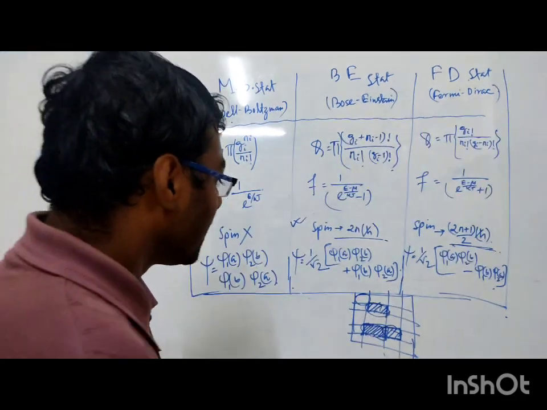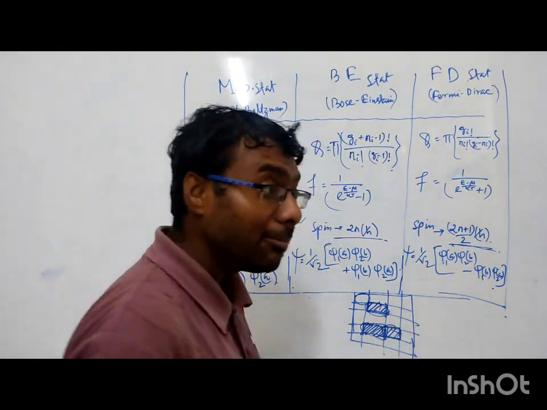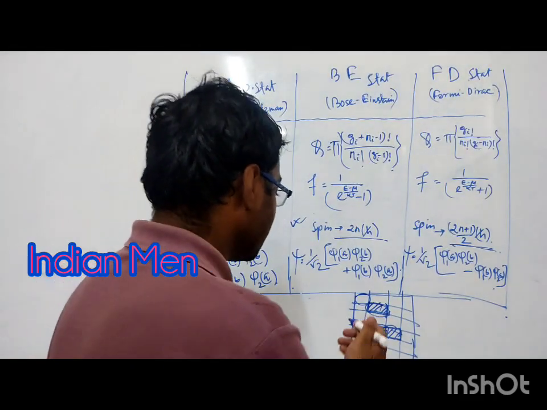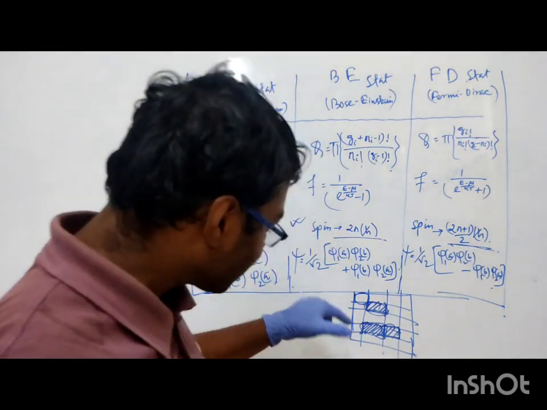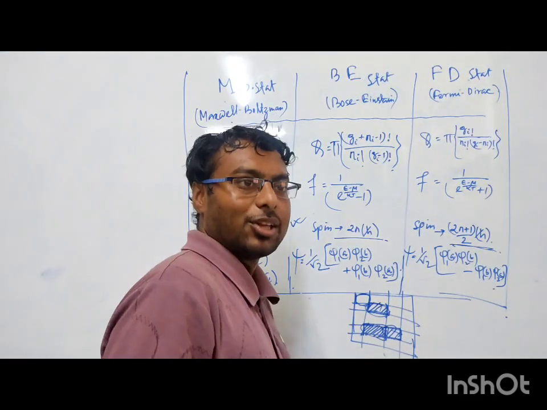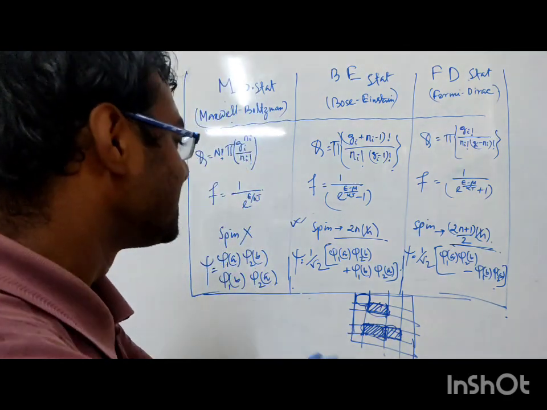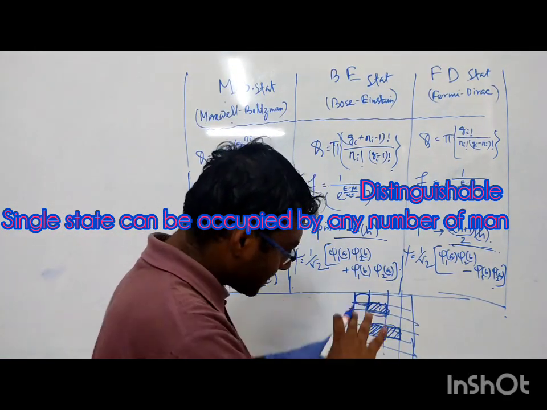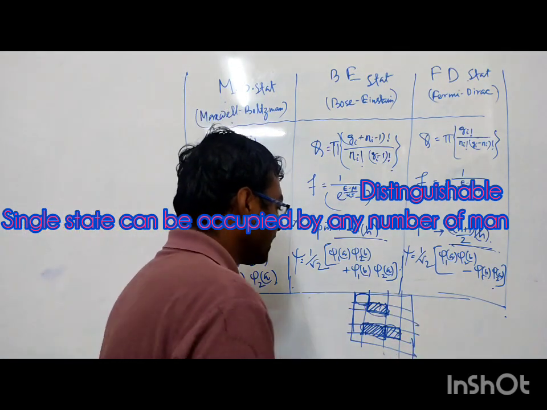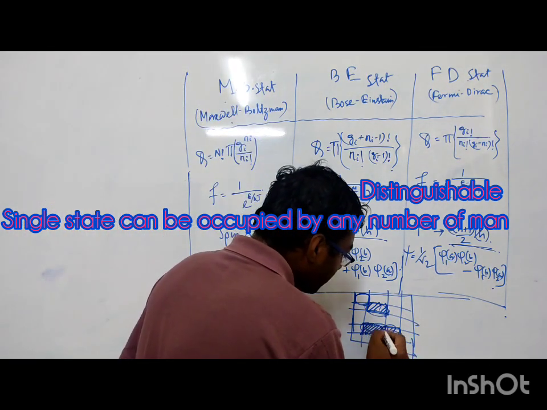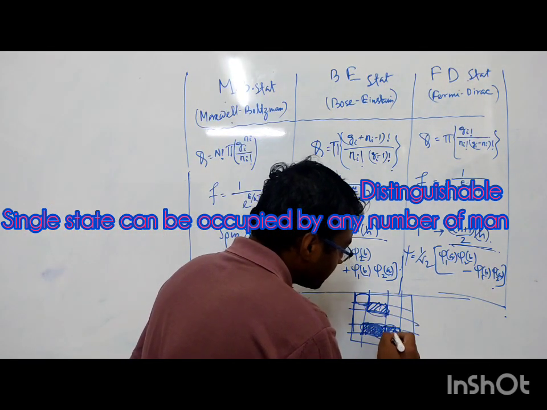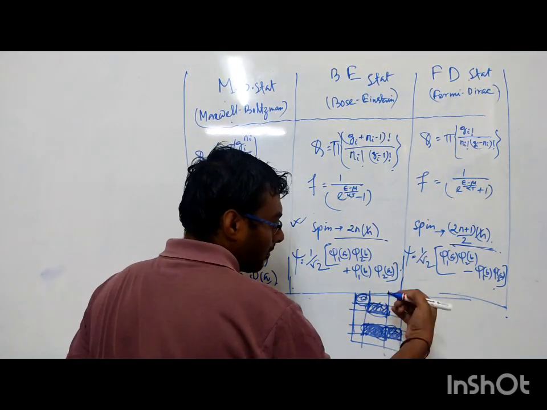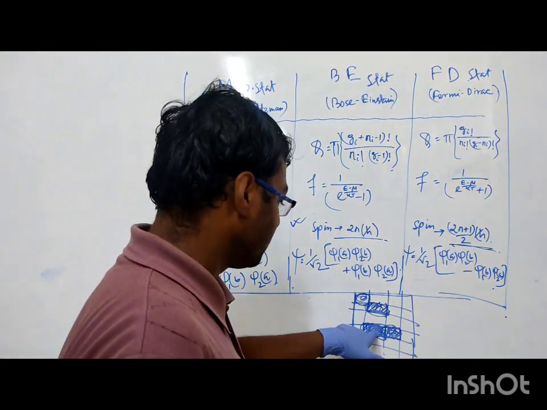So if we allow some Indian men to access this building, what will be the process of distribution? The maximum number of men will occupy the rooms where the television is there.